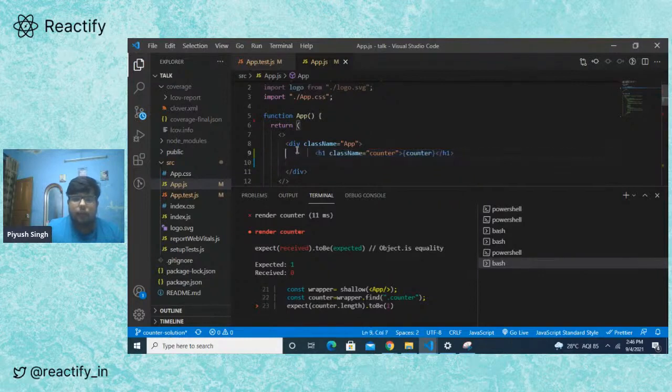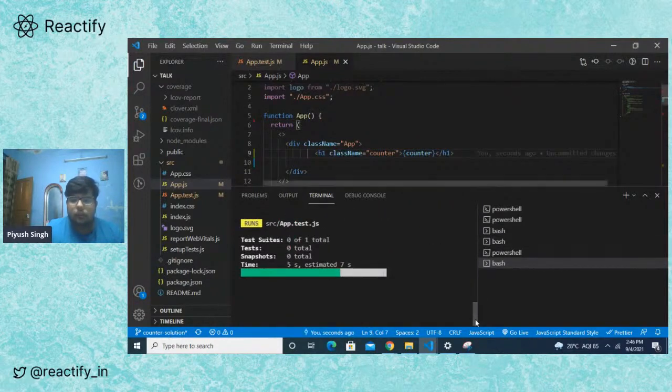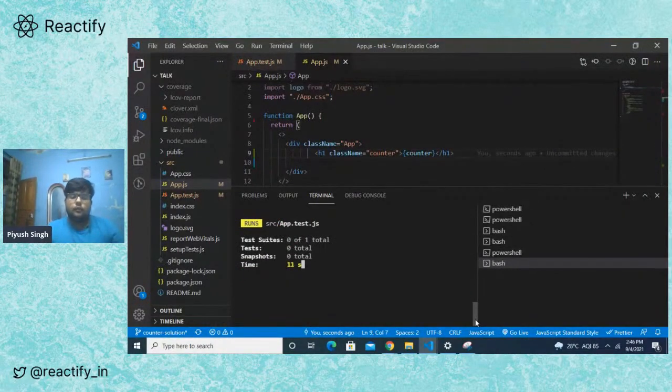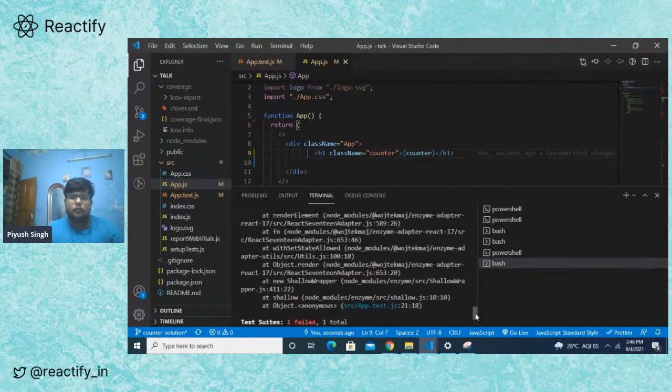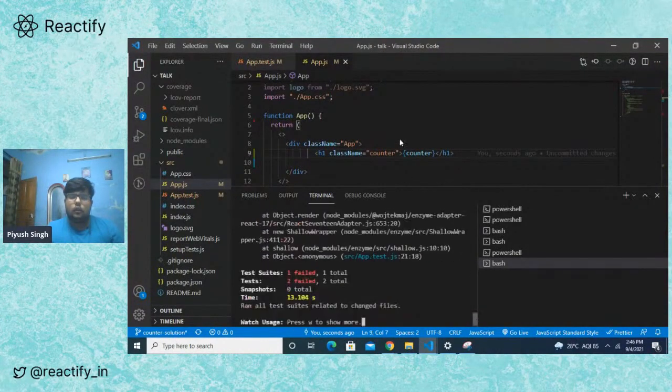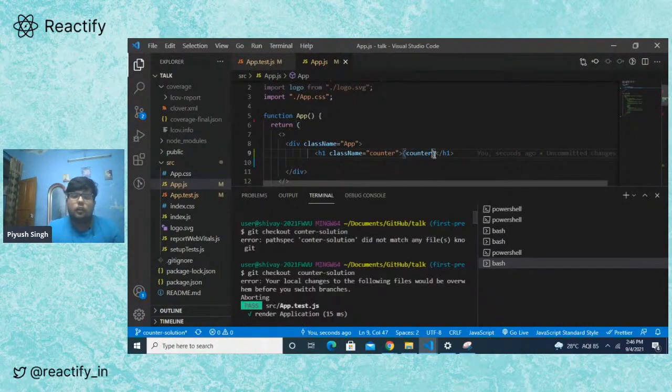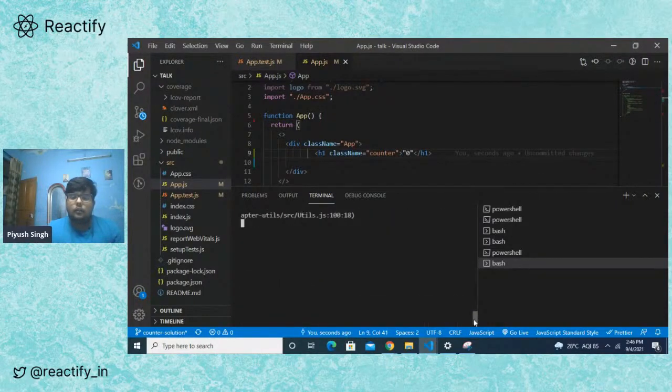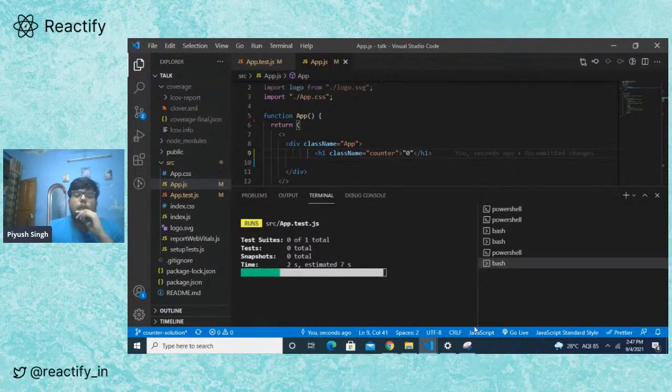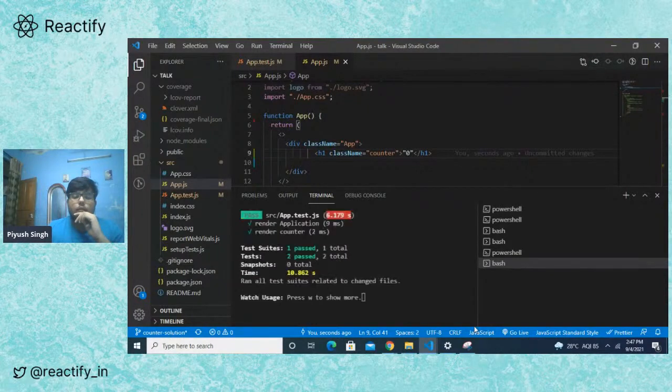Now let's see what happens when we run the test. Now the test passed because it was able to find the h1 tag with the class name counter in it.